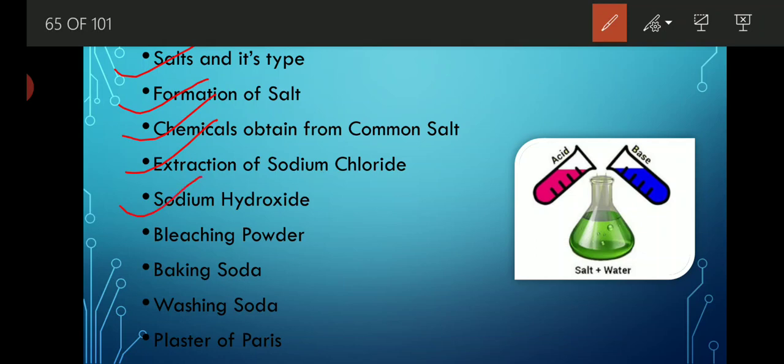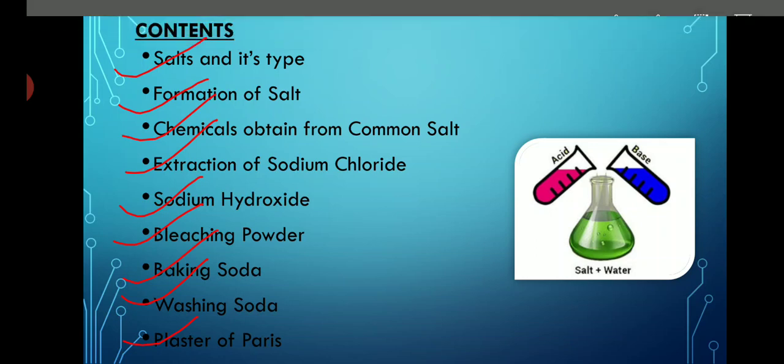Along with that we will deal with the study, preparation and uses of sodium hydroxide, which is also called caustic soda, bleaching powder, baking soda, washing powder and plaster of Paris. One more point is there, that is water of crystallization. Now let's start our topic.